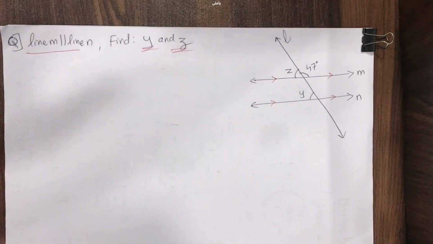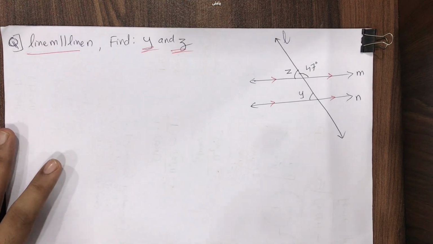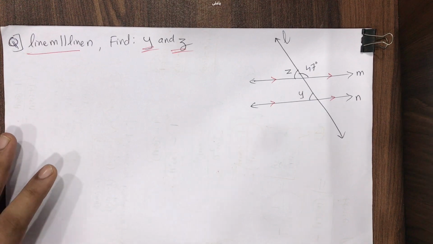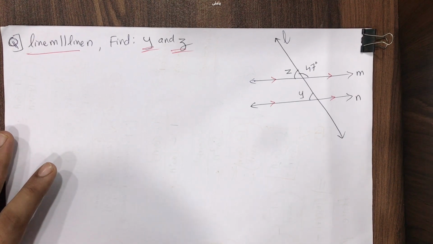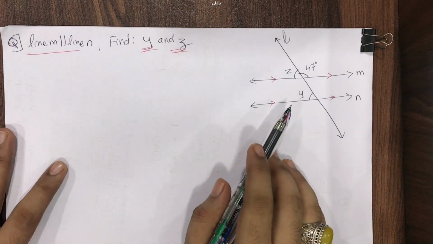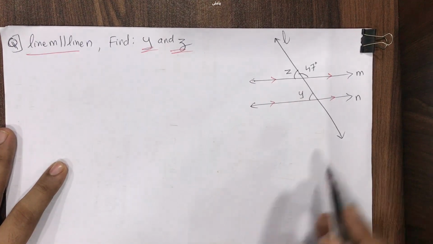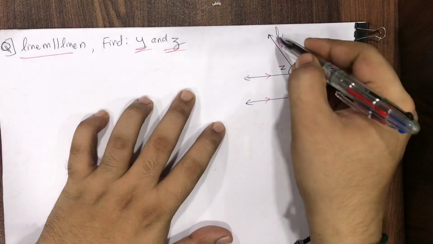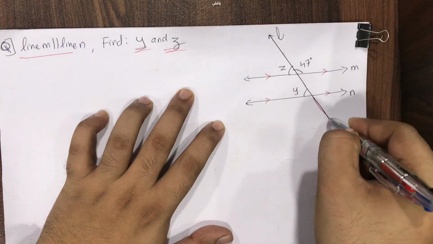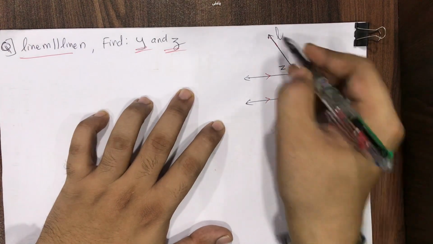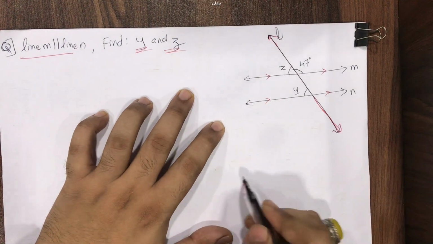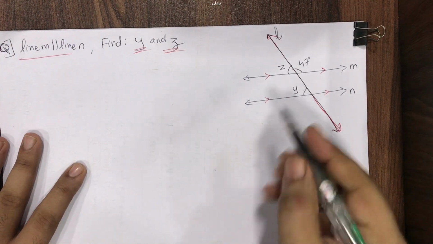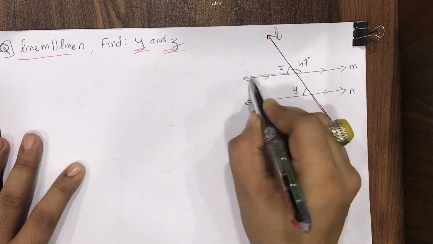Okay. Now how to proceed with this? How will we all proceed with this question? Now students, please see this, all of you. This L is like a transversal. This line L is my transversal. I'll highlight it with the red color please. It's exactly the same as what we did in the previous sum. This L is like my transversal, and it's given that two lines are parallel. Now pay attention, I'm highlighting one of the lines with green color.